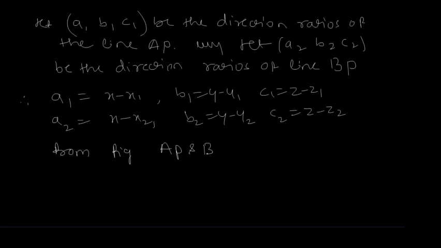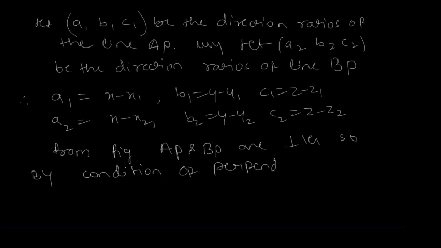So by the condition of perpendicularity, when two lines are perpendicular, the sum of the products of their corresponding direction ratios is equal to 0.